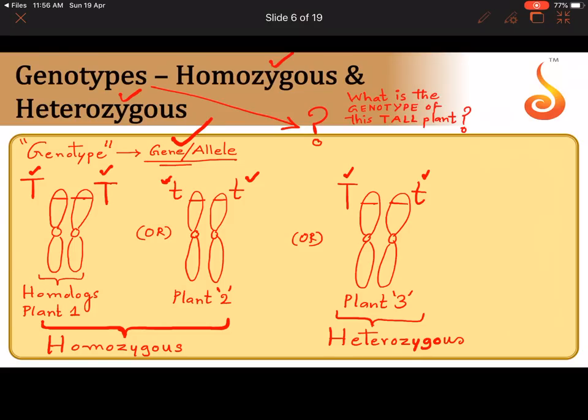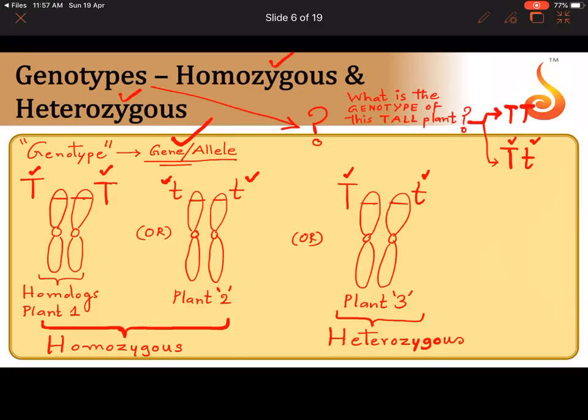Obviously you cannot directly say, you will have to conduct a lot of breeding experiments like how Mendel did with the pea plant. So when I ask what is the genotype of this tall plant, I want to know whether it is homozygous tall with 2 copies of capital T on its homologous pair, or heterozygous tall with 1 capital T and 1 small t.